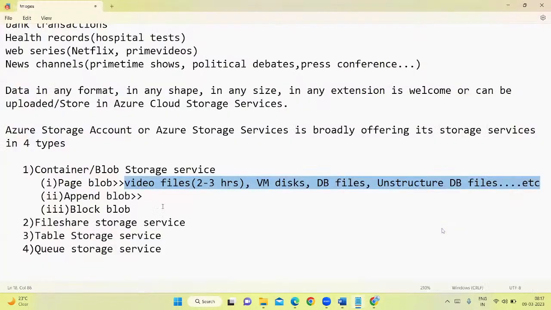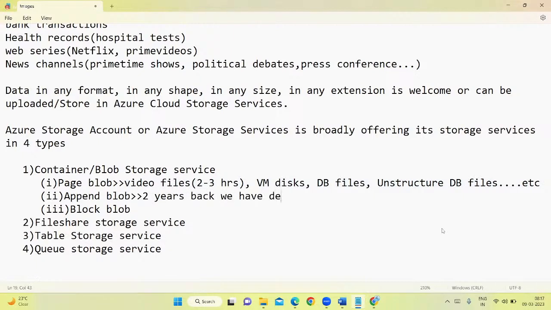Assume that 2 years back you have deployed a VM. Assume that we deployed this in January 2021, so year 2021, year 2022, and now we are in year 2023, in March.